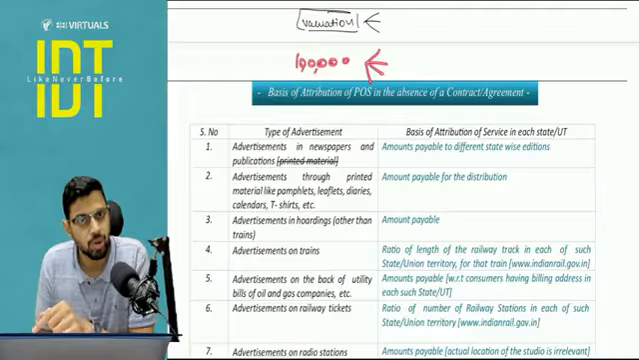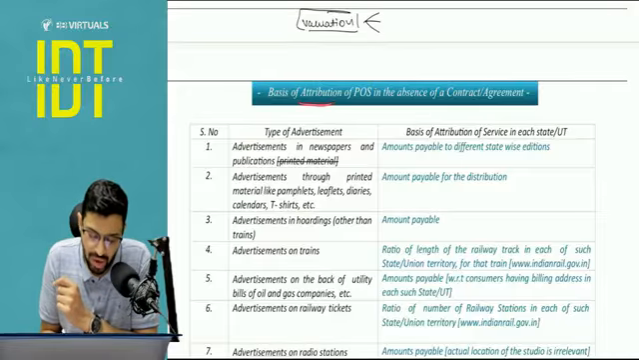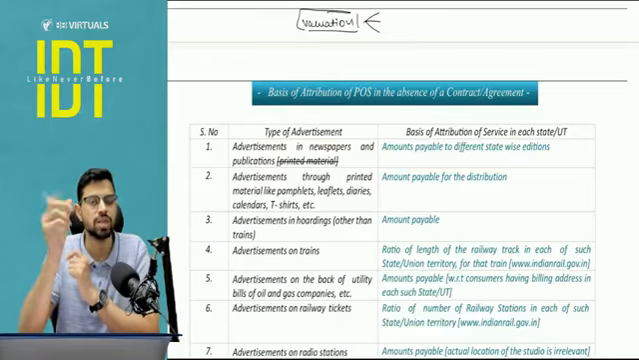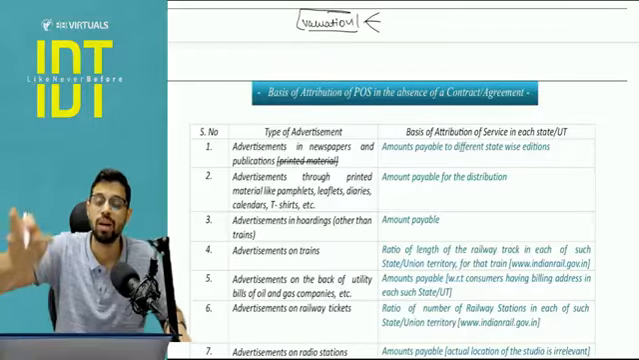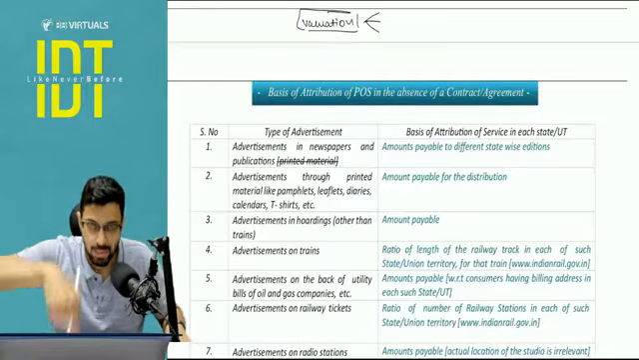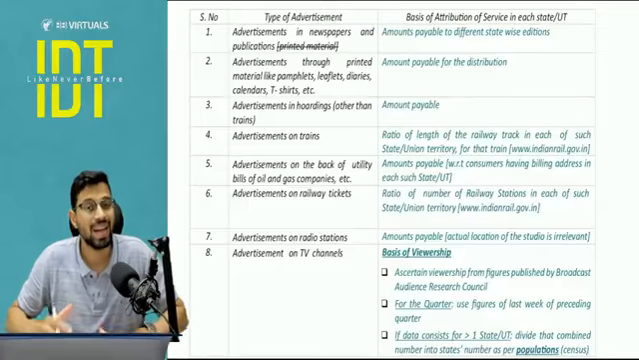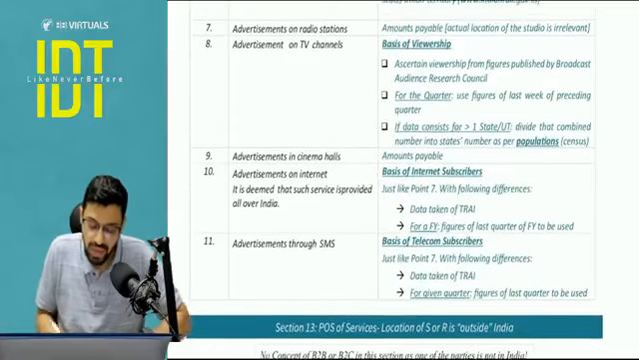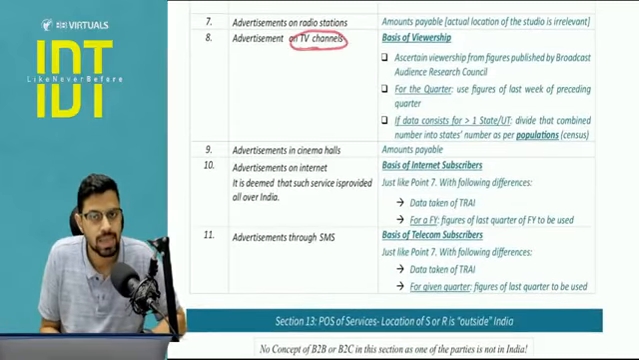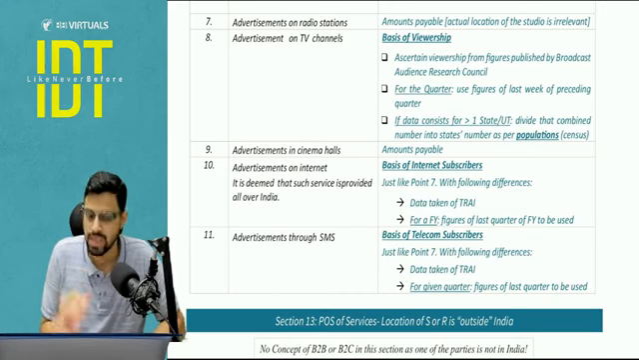So what will be the ratio used? That ratio and the basis of attribution. Attribution means division, distribution. That basis will be decided as per this particular table. Now in this table, this has not been asked in detail yet. But what I feel is this particular part, TV channels, they can ask, because here there are some steps involved.